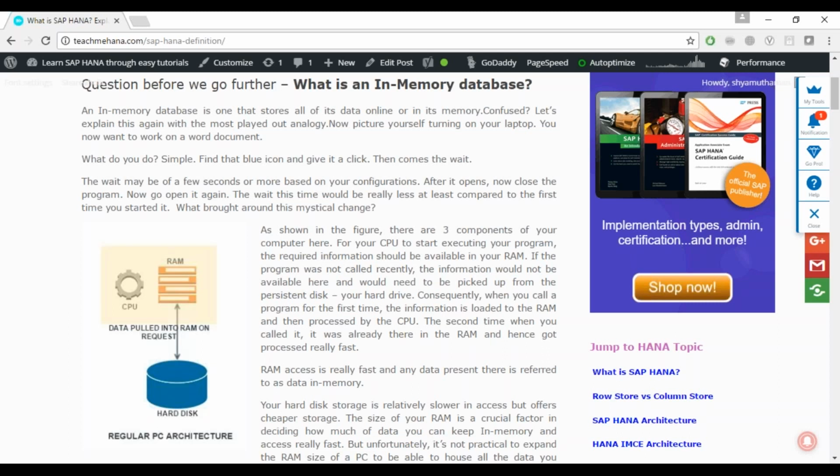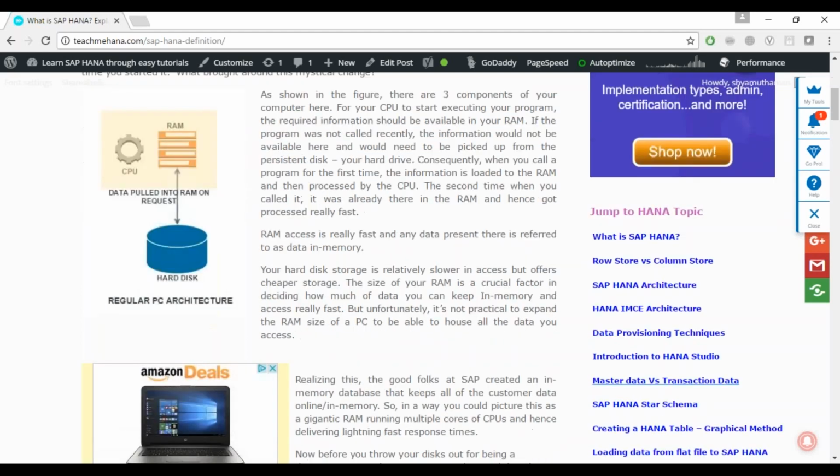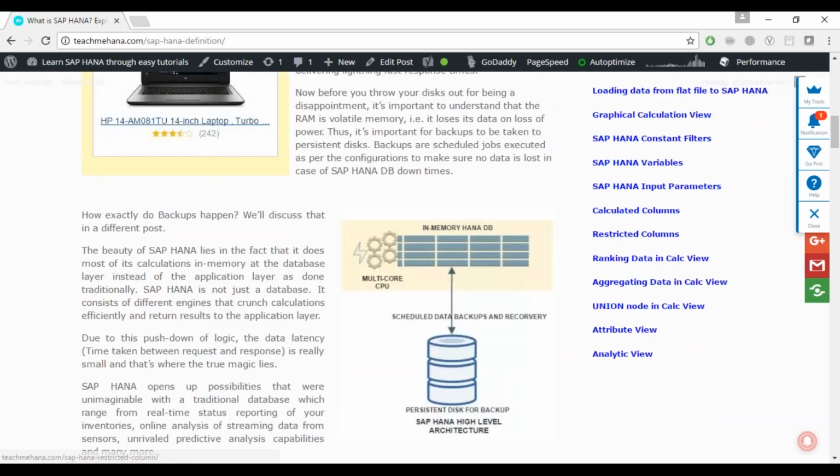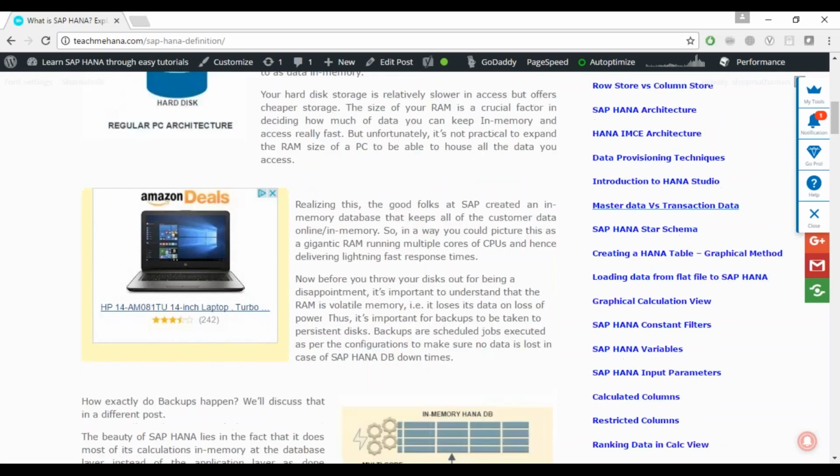That part is also not here. What I teach you in Teach Me HANA is how to develop things and the basic foundation concepts of HANA. Once we have enough knowledge on all these things, we will go back and understand how to design these solutions.